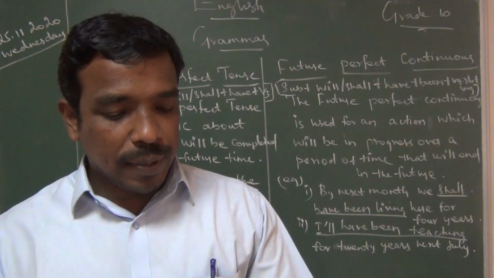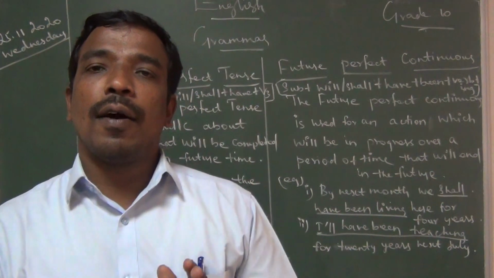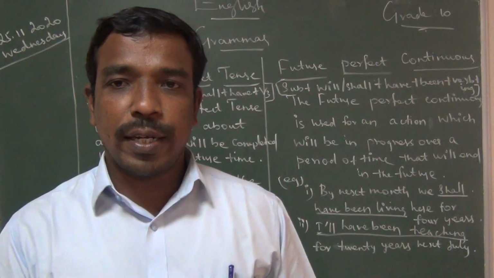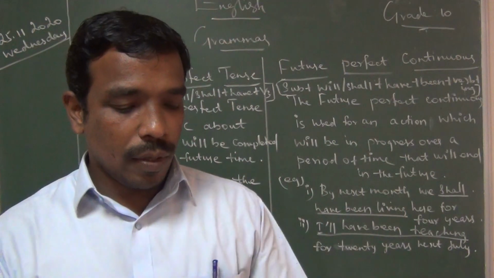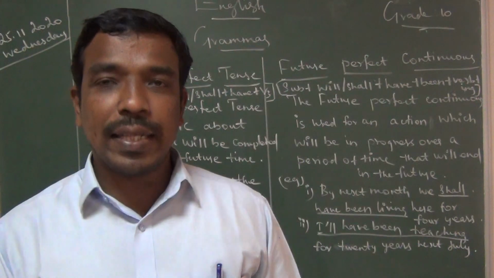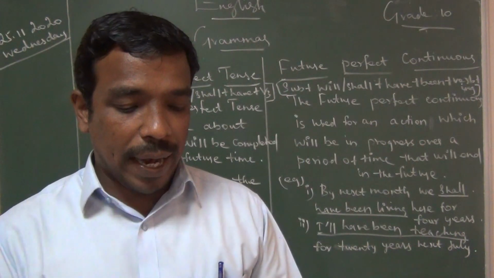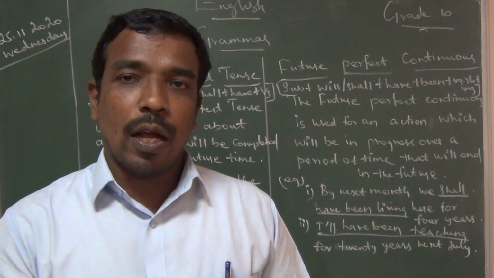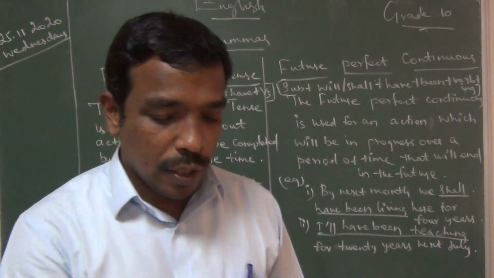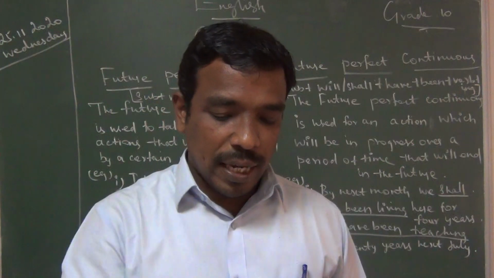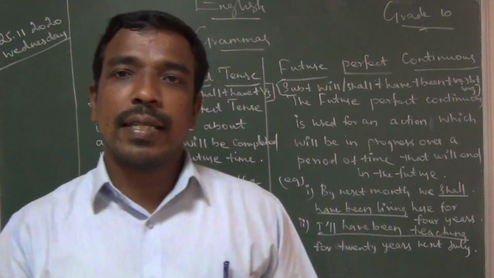So underline the verbs and identify the tense form for all the tenses. Next exercise, D exercise: underline the verbs and identify the tense form. This is for your practice, each sentence. If you don't know, I gave that tense structure with you. So with the help of this tense structure, underline and write here the tense form.